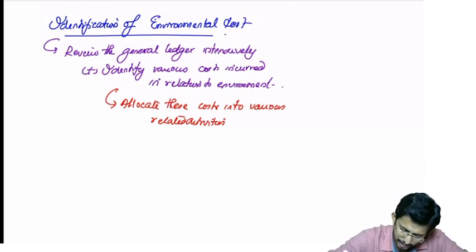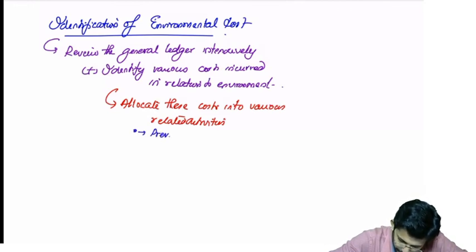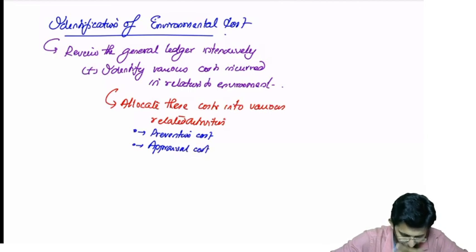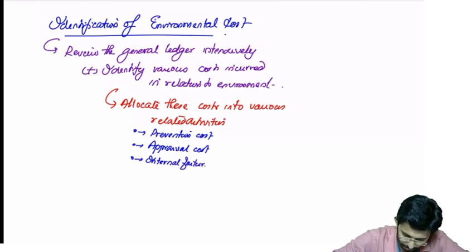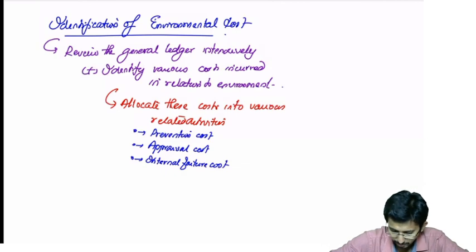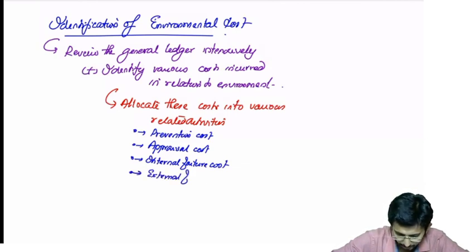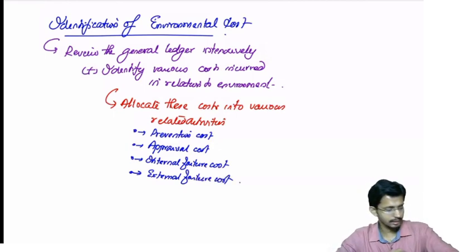This classification will also include classification into prevention cost, then appraisal cost, then internal failure cost, then external failure cost. So this is the classification.